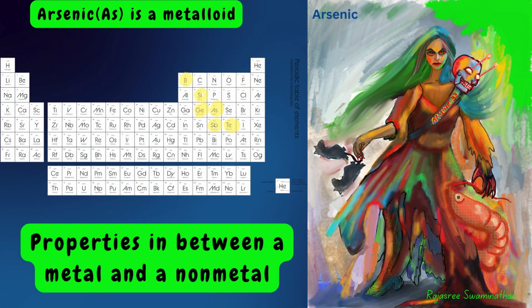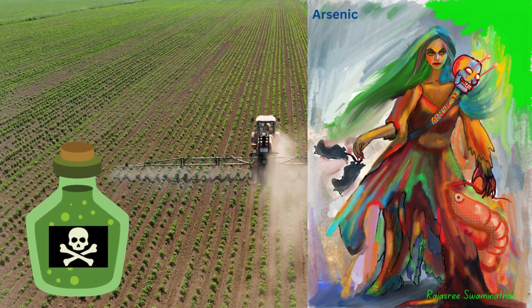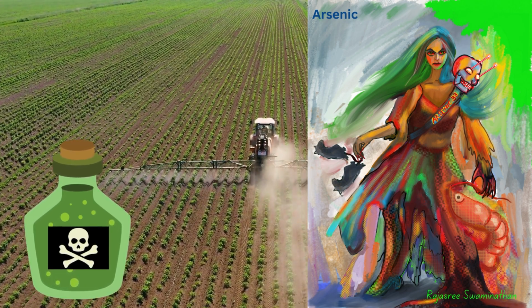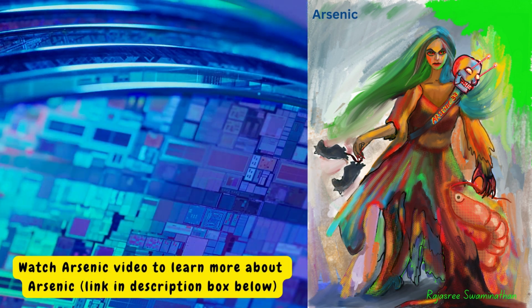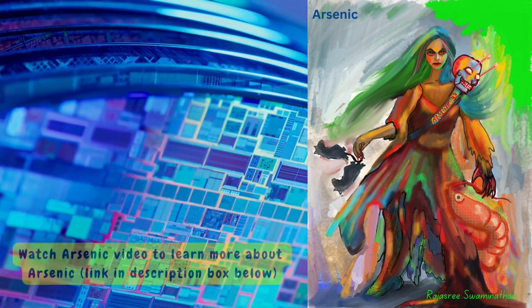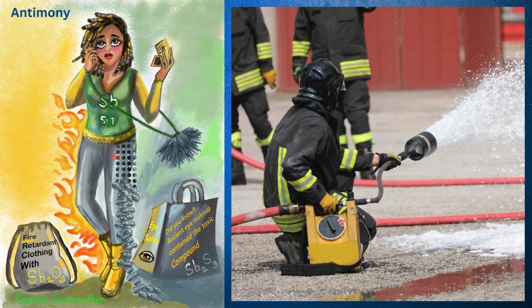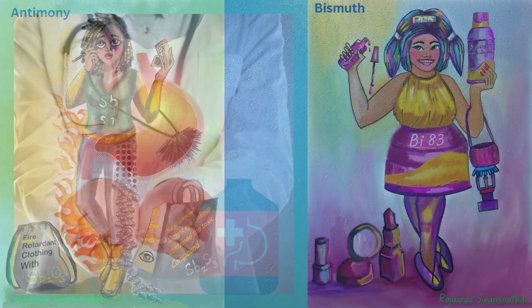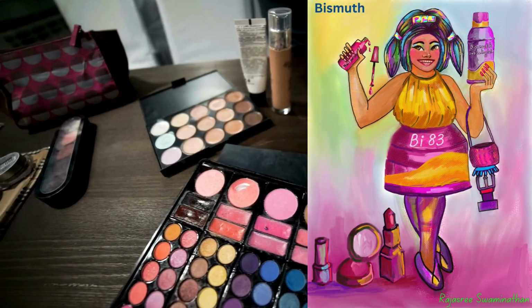Arsenic is a metalloid. It was used in pesticides, but due to its toxicity, its use has been significantly phased out. It's used in the semiconductor industry. Antimony is a metalloid. It's used in flame retardants. Bismuth, a metal, is used in pharmaceuticals and cosmetics.